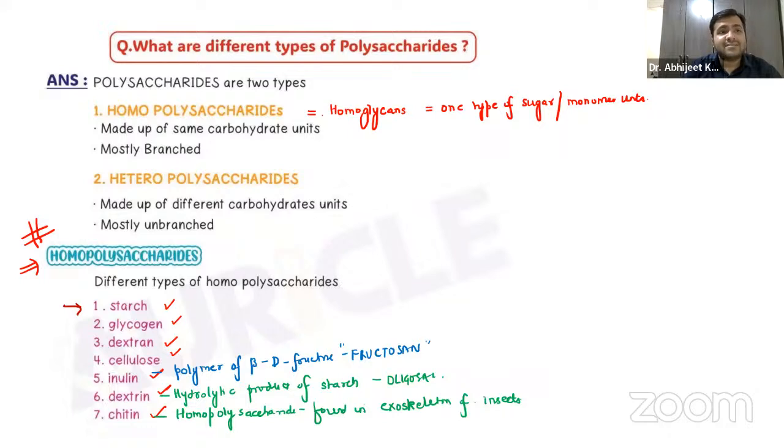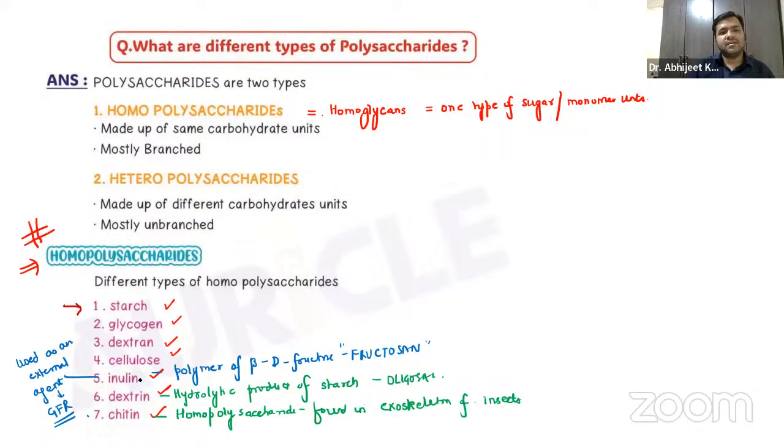This inulin is abundantly found in dahlia, chicory roots, even the garlics have much more of this inulin. So it is used as an external agent to check for GFR, the glomerular filtration rate.